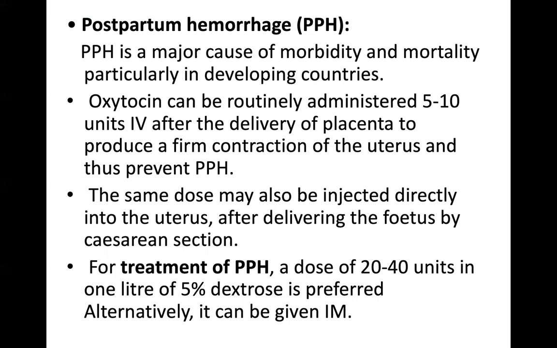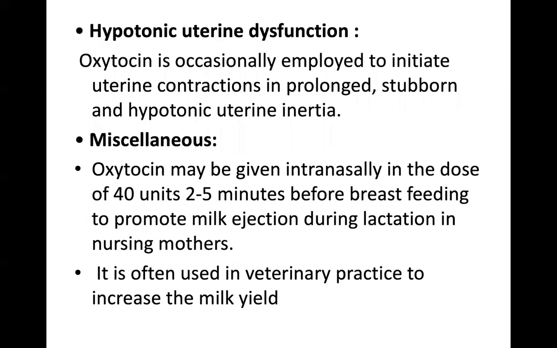For treatment of postpartum hemorrhage, a dose of 20 to 40 units in 1 liter of 5% dextrose is preferred. It can also be given alternatively in the form of intramuscular injection. Coming to hypotonic uterine dysfunction, oxytocin is occasionally employed to initiate uterine contractions in prolonged, stubborn and hypotonic uterine inertia.